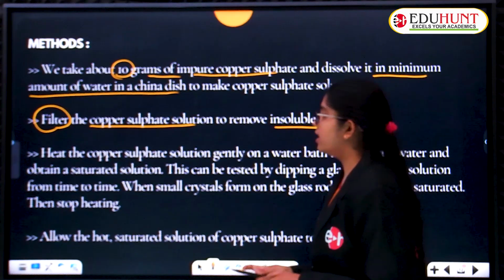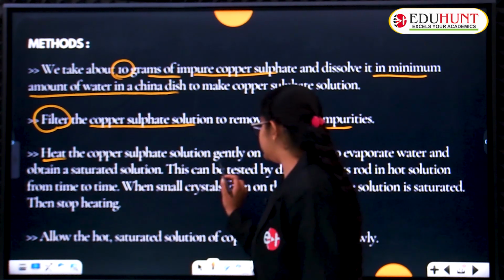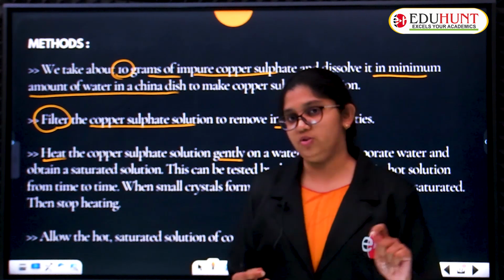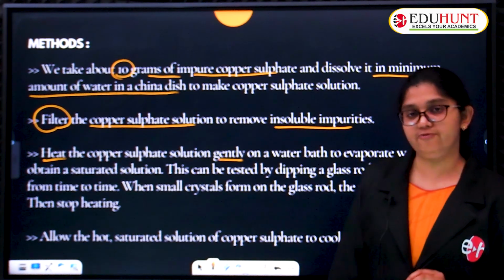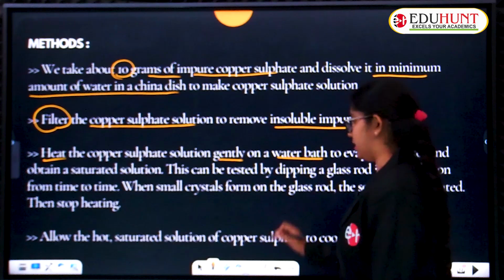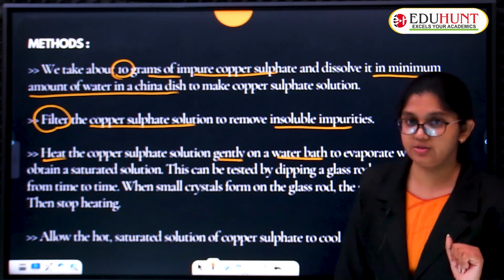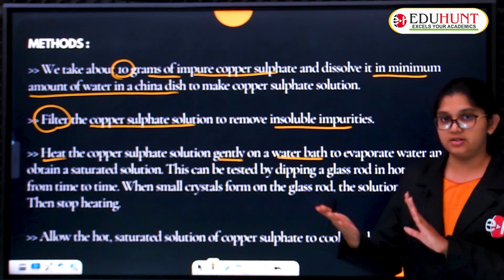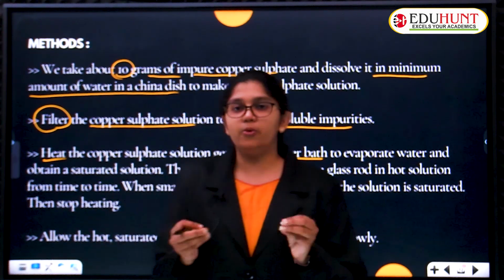Now after that, heat the copper sulphate solution gently, in the sense not rapidly, just gently, smoothly. So this process involves heating of copper sulphate gently on a water bath. On a water bath, not directly. Not direct heat is subjected to it. It is having some barrier. What is that? The water bath.